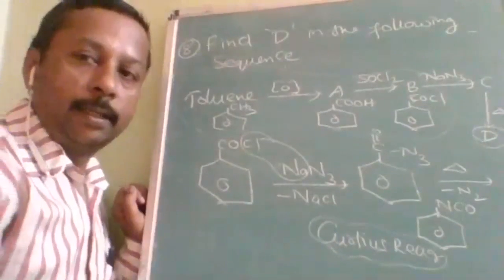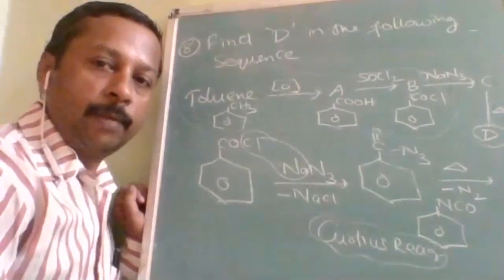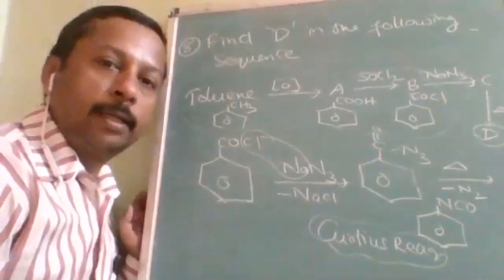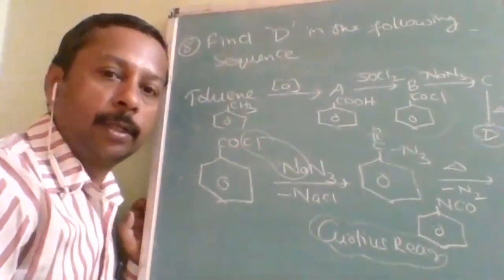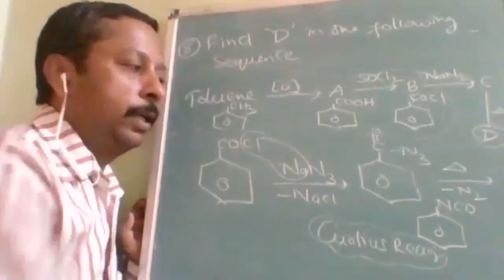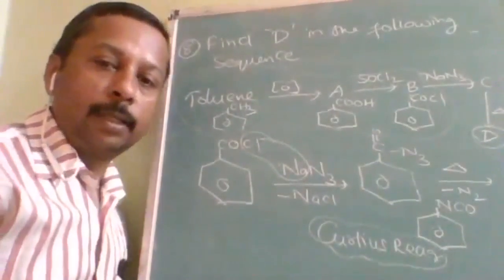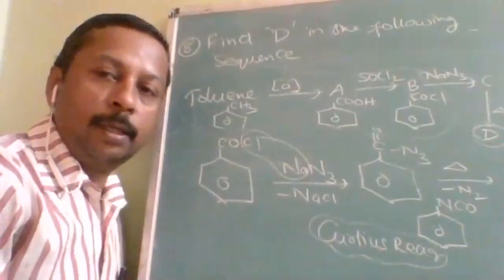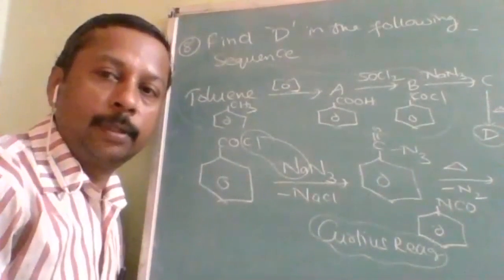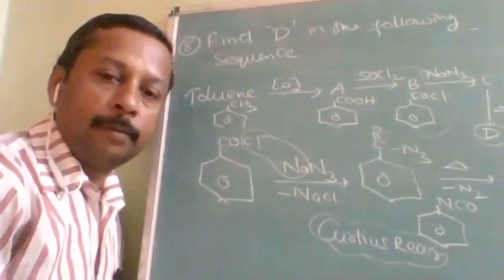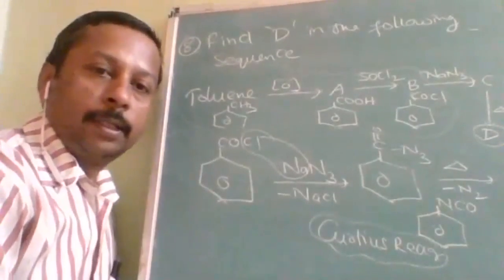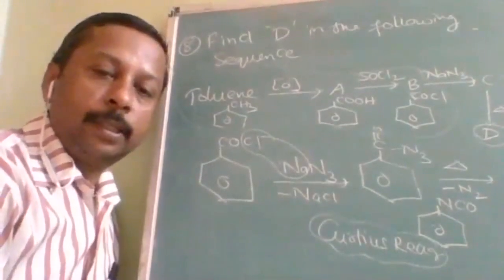Like this, a direct question may not be available. In the earlier days, these were the direct questions that used to come, like the Curtius rearrangement. What is the Curtius rearrangement? Questions like that will be there. So according to this answer, which option is correct? Option C is correct. Okay.